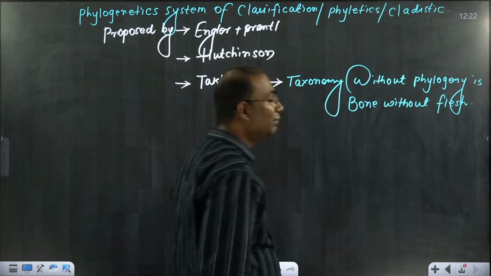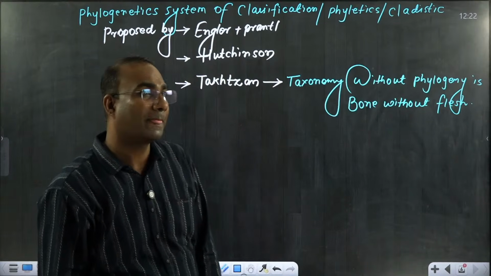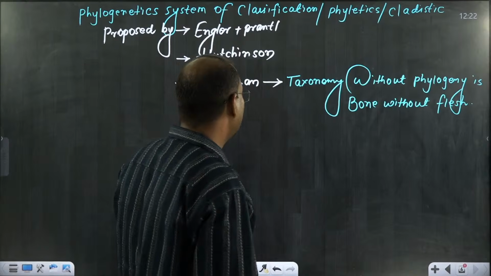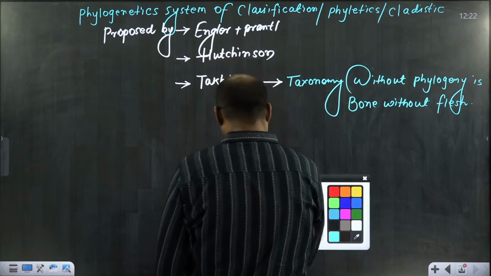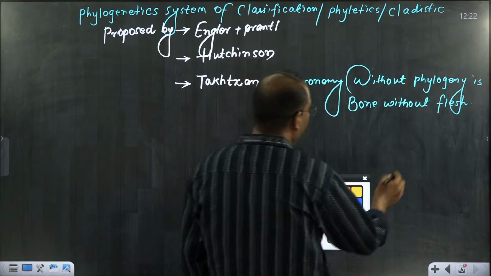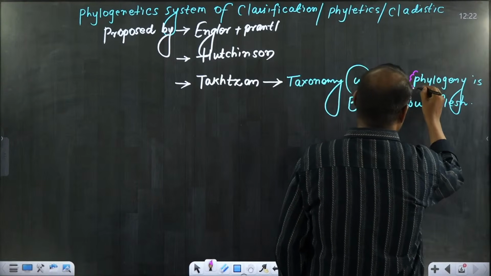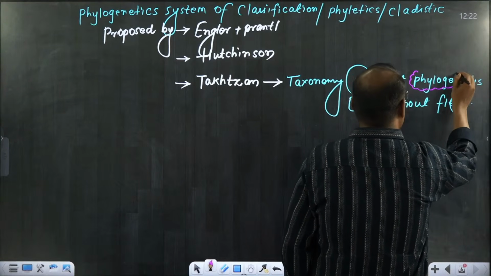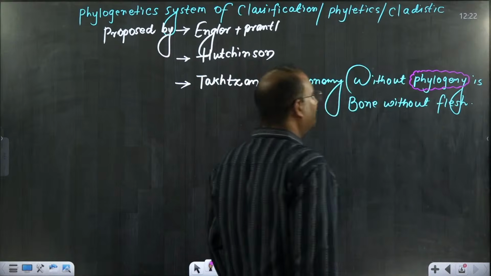It means a bone without skin. It means you have to consider this phylogeny. See how much importance they are giving to phylogenetics. It means genetics is the most important part before doing any system of classification.